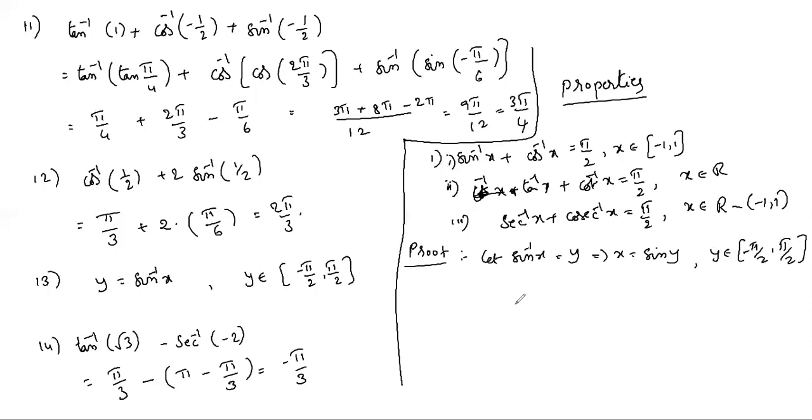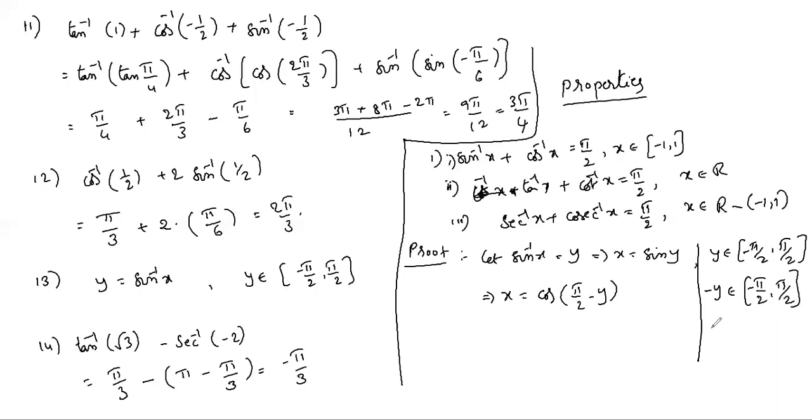So x equals sin y, and you can write it as cos of pi by 2 minus y. You can write the sin value in terms of cos in many ways, but which one you write depends on this range. y belongs to minus pi by 2 to plus pi by 2, so minus y also belongs to the same interval.